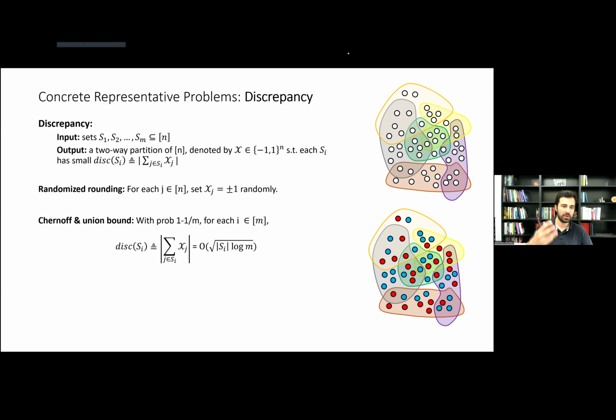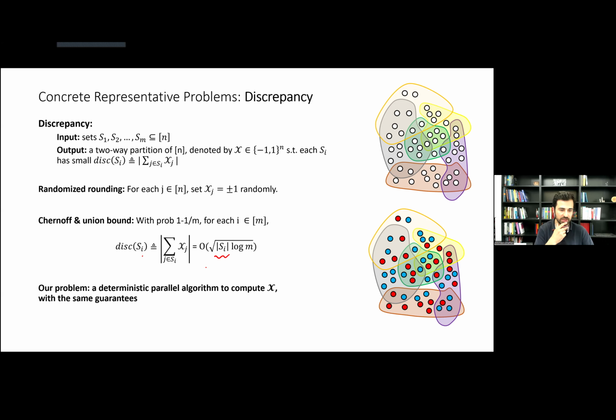One natural way is to just do a random partitioning. This is exactly why I'm talking about discrepancy as a simple representation of randomness. When I just decide for each of these elements randomly, let's say I assign a +1 or -1, by Chernoff bound, we can see that for each set Si, the difference of the blues and reds, the difference of the +1s and -1s, will be roughly the root of the set size times log m. Log m is there to do a union bound over all these m sets.